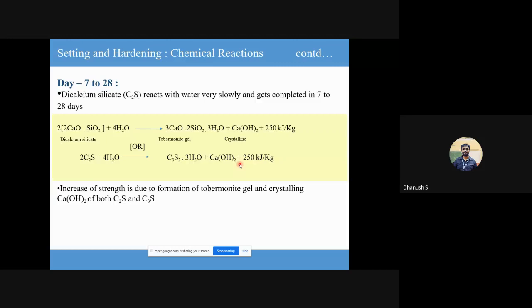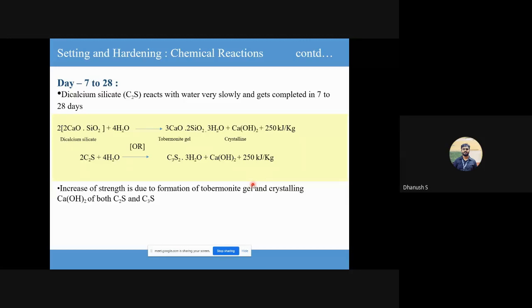So researchers these days, to utilize this CH twice, have discovered something called secondary cementitious materials, or supplementary cementitious materials. Things like fly ash and silica fume, and the ground granulated blast furnace slag that I was talking about in the previous class. All these materials react with the additional calcium hydroxide that is present in this equation and give additional CSH gel.